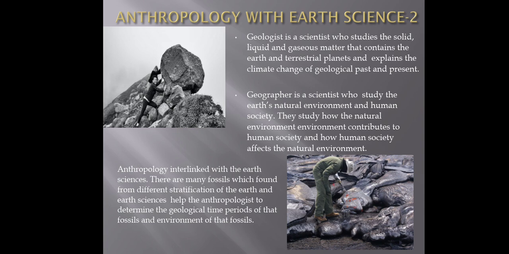There are human-like species like Homo habilis, Homo erectus or Australopithecus, which made tools from rocks. Those rocks help to understand the time period, geology and geography of that period, because there are sedimentary, metamorphic and igneous rocks.